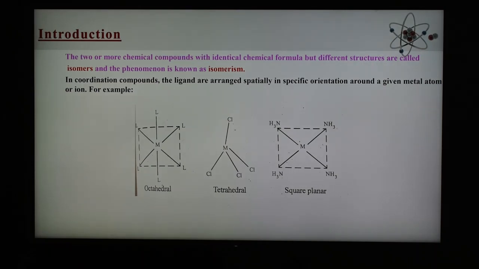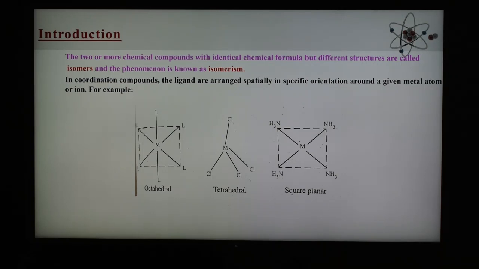And as we know, most organic compounds show this phenomenon of isomerism, but in some cases inorganic compounds also show this isomerism. Two or more chemical compounds which have identical chemical formula but different structures are known as isomers, and the phenomenon is known as isomerism.